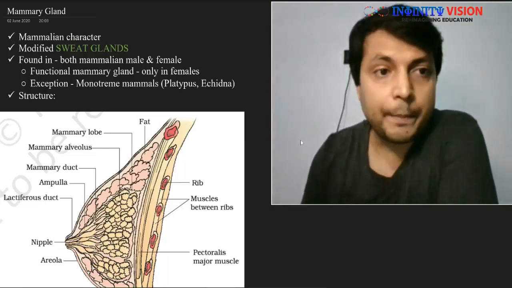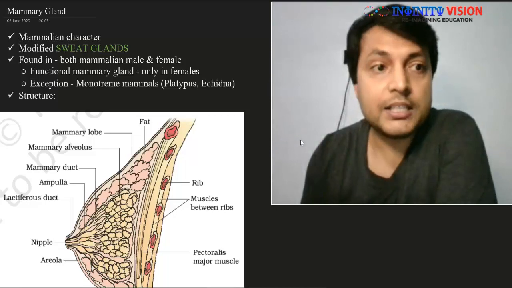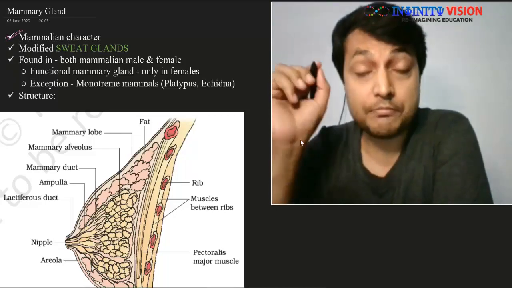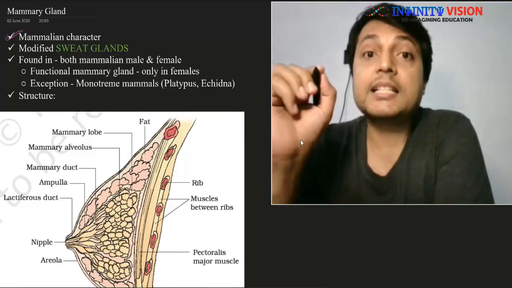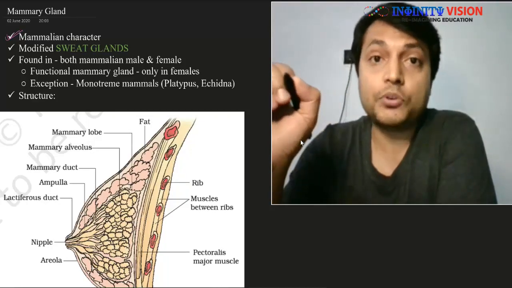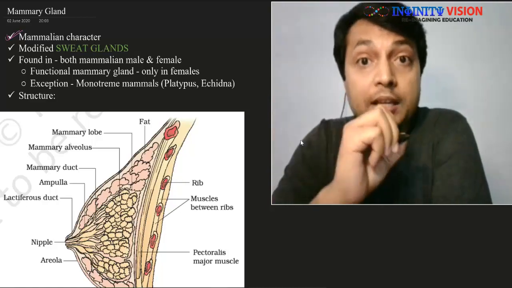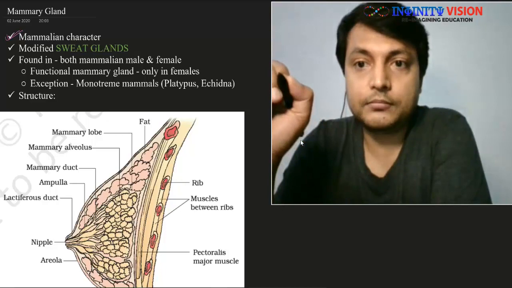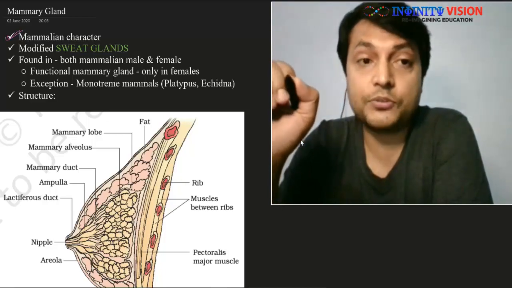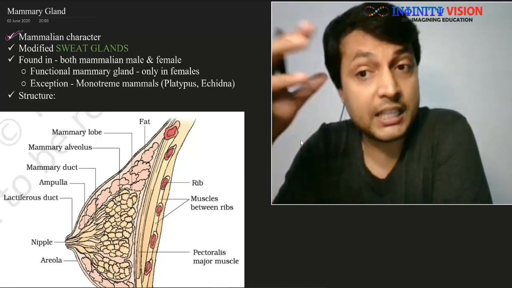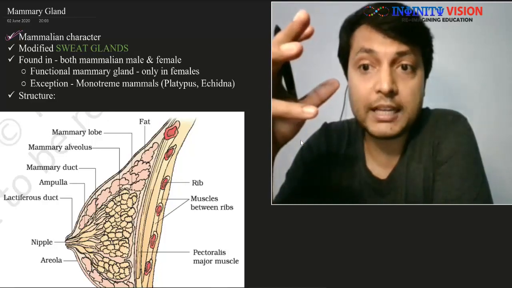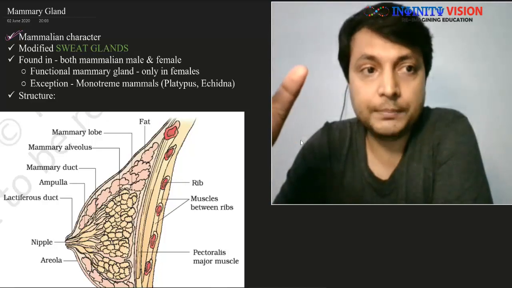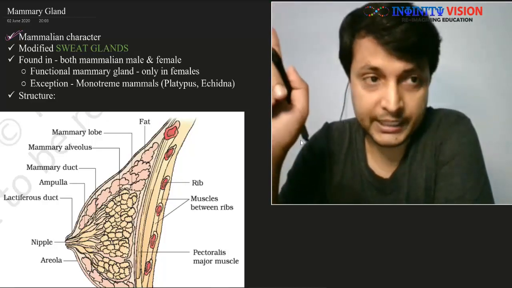Very first point, the mammary gland is a mammalian character. It means that mammary glands are only found in mammals. No other animal has mammary glands. It is exclusively present in mammals. So any animal which has mammary glands is a member of Mammalia.